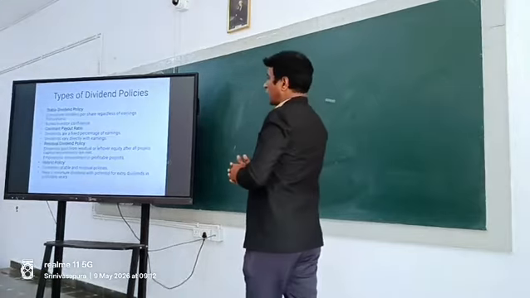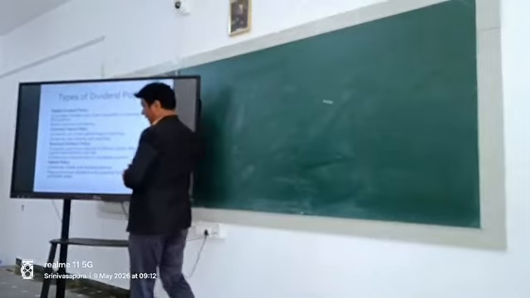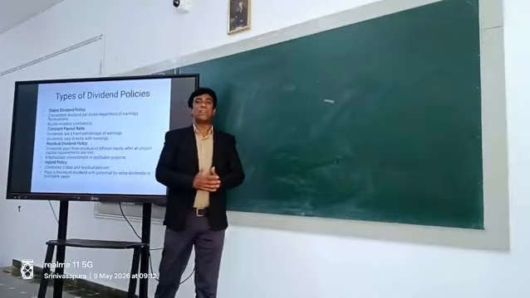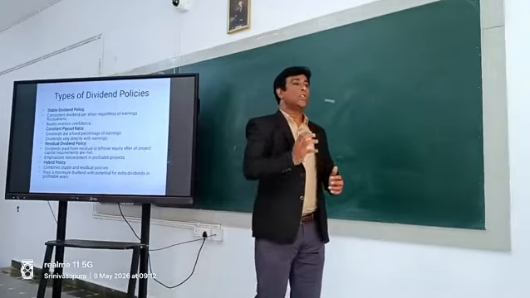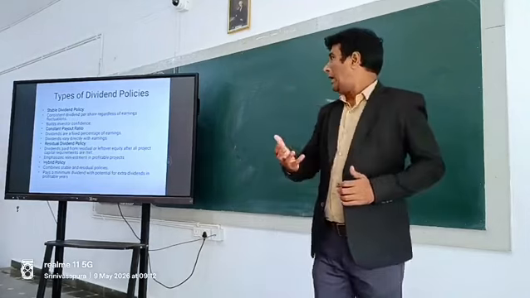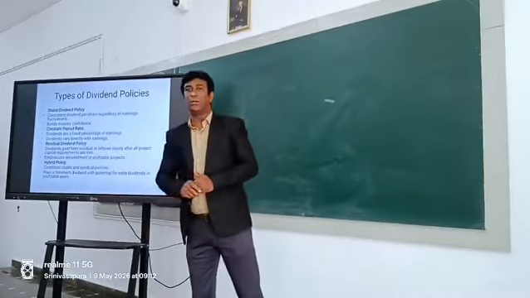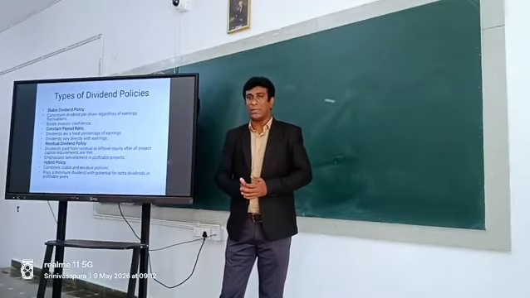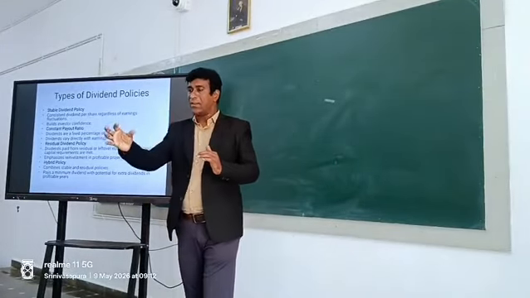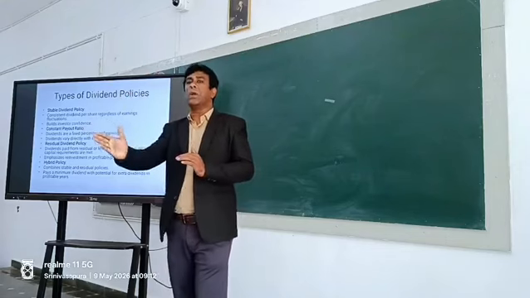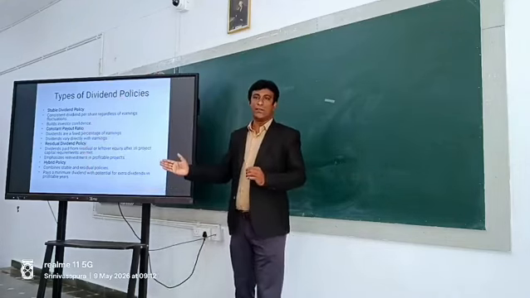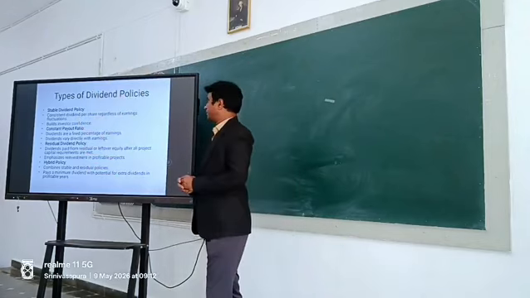Now it is the company which has to decide how much dividend has to be declared and how much retained earnings, or amount of profit, has to be kept. It depends on the situation of the company. It differs from company to company, industry to industry, and business to business.